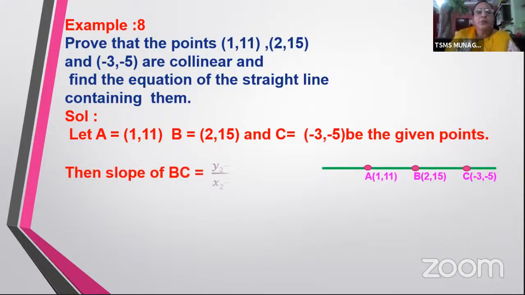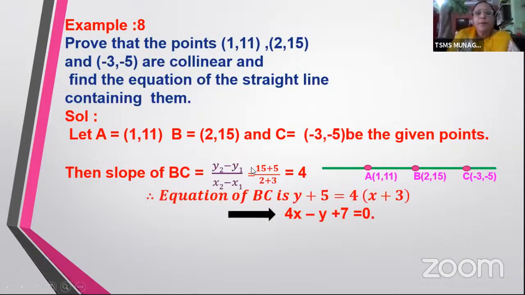Okay. So here, what are we going to do? Let's form the equation of the straight line BC. I'm going to take B and C, these 2 points, and form the equation. First, let us find the slope using the formula (y2 minus y1) by (x2 minus x1). I got 4 as the slope.